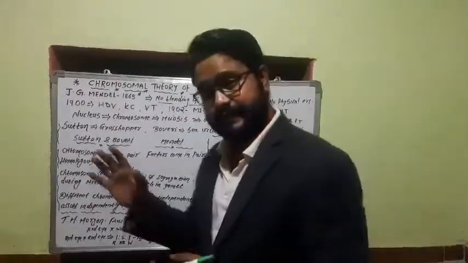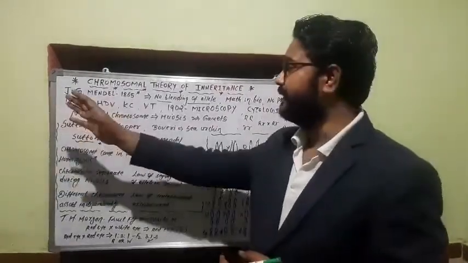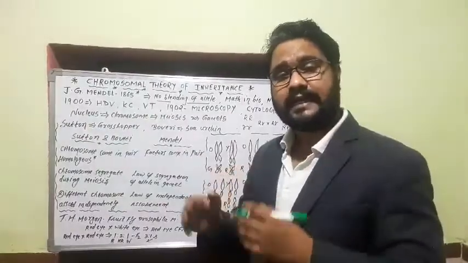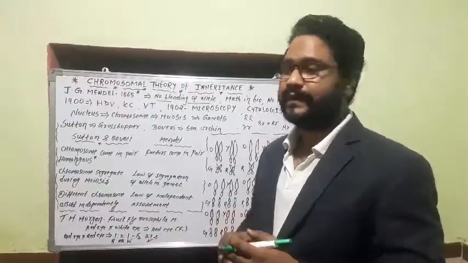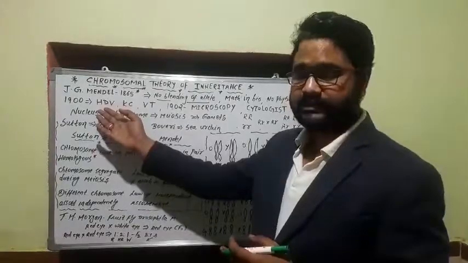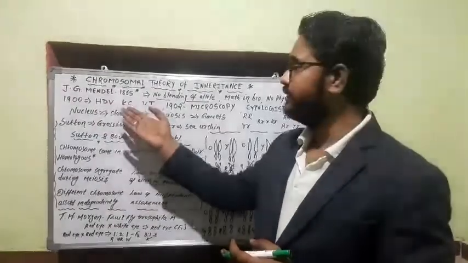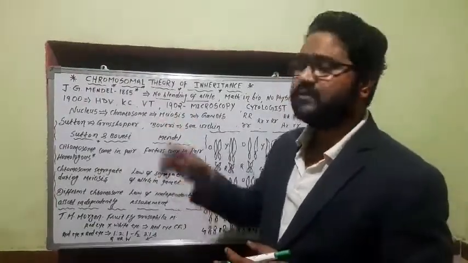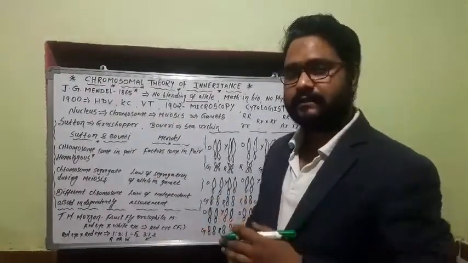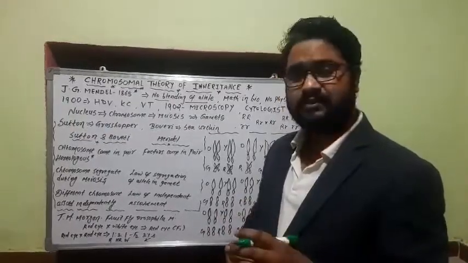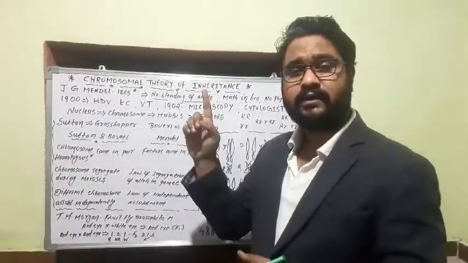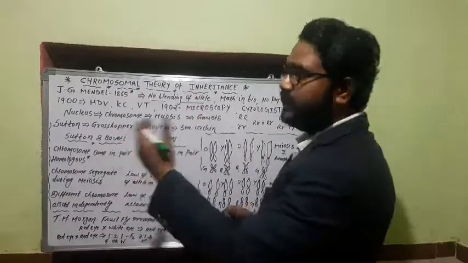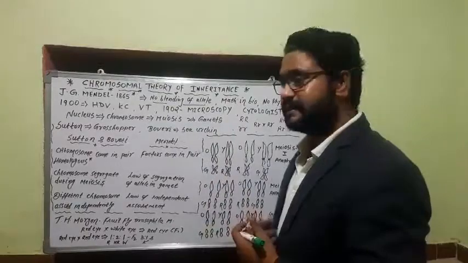Then three scientists independently, from different countries, Holland and Germany, in the year 1900, rediscovered and redid the work of Mendel. They were Hugo de Vries, a very famous person, Carl Correns and von Tschermak from Germany. These three persons redid the work of Mendel and came to the same conclusion that Mendel had come to.